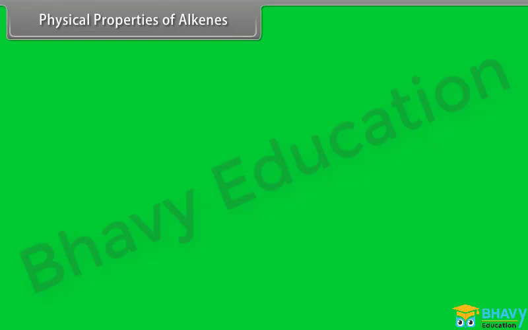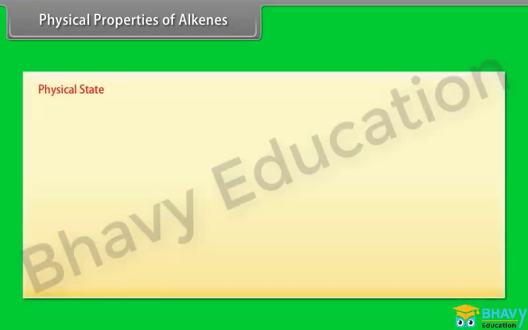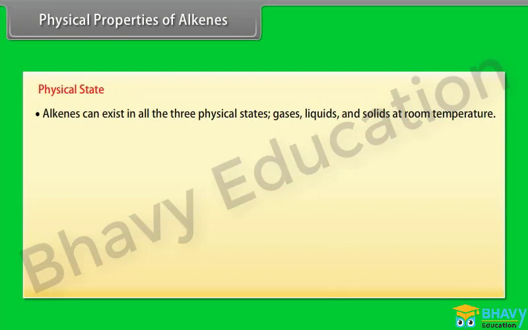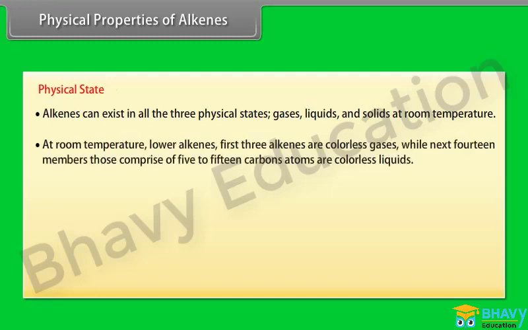Physical properties of alkenes. Physical state. Alkenes can exist in all 3 physical states, gases, liquids and solids, at room temperature. At room temperature, lower alkenes, the first 3 alkenes, are colorless gases, while the next 14 members, those comprised of 5 to 15 carbon atoms, are colorless liquids. The higher alkenes are colorless solids.